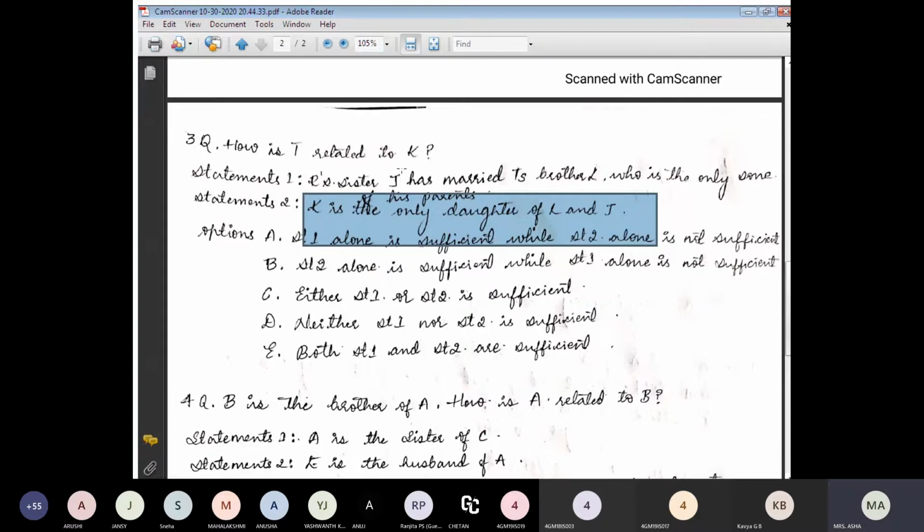Okay, so she's telling that K is the uncle of T. No, ma'am, T is the uncle for K. Okay, T is the uncle for K.